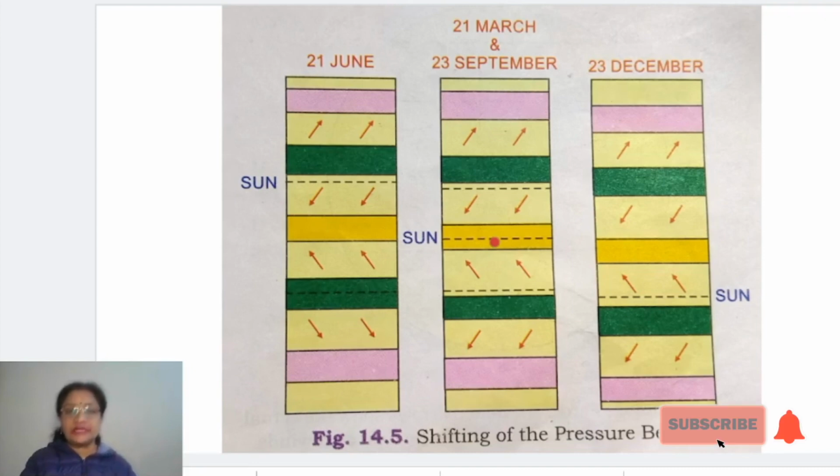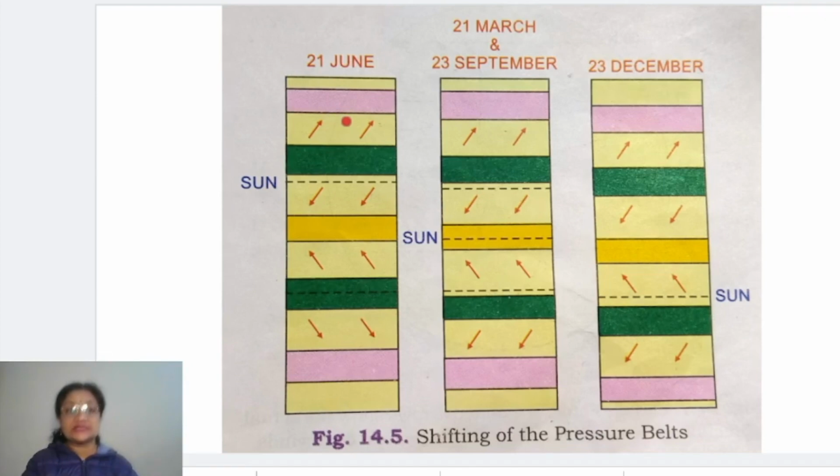Children, if you remember, in the beginning we discussed the equatorial low pressure belt. Suppose this yellow colored region is showing the equatorial low pressure belt. It is totally because of the direct sun rays which cause very high temperature conditions to develop. So as the sun moves towards the north, we have the summer season in the northern hemisphere, and it is the summer solstice, right?